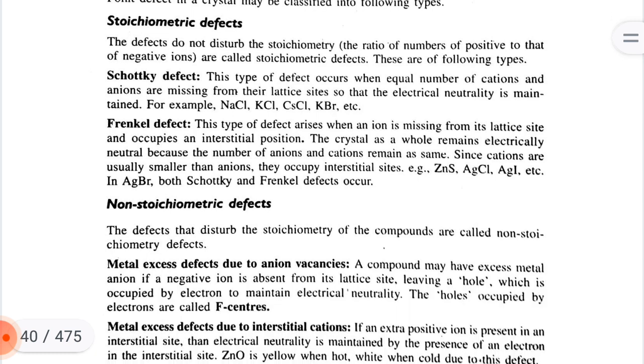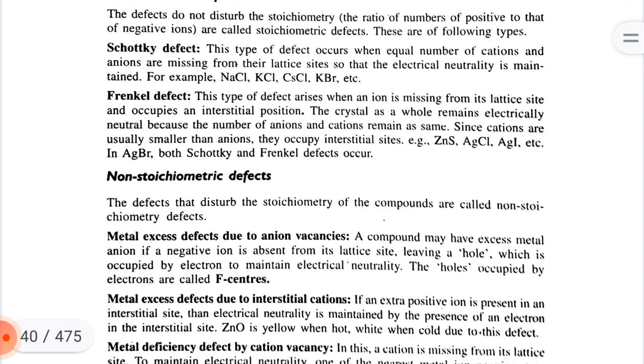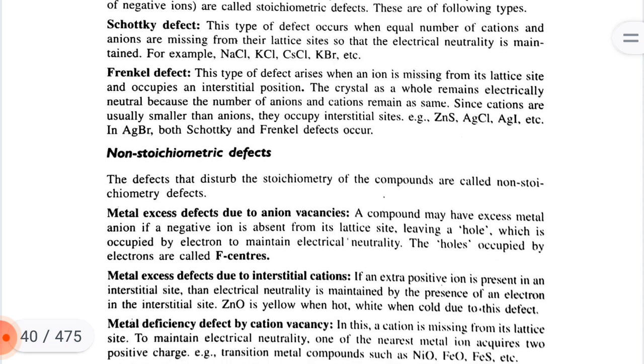Frenkel defect: this type of defect arises when an ion is missing from its lattice site and occupies an interstitial position. The crystal as a whole remains electrically neutral because the number of anions and cations remains the same. Since cations are usually smaller than anions, they occupy interstitial sites. Example: zinc sulfide, silver chloride, silver iodide, etc. In silver bromide, both Schottky and Frenkel defects occur.